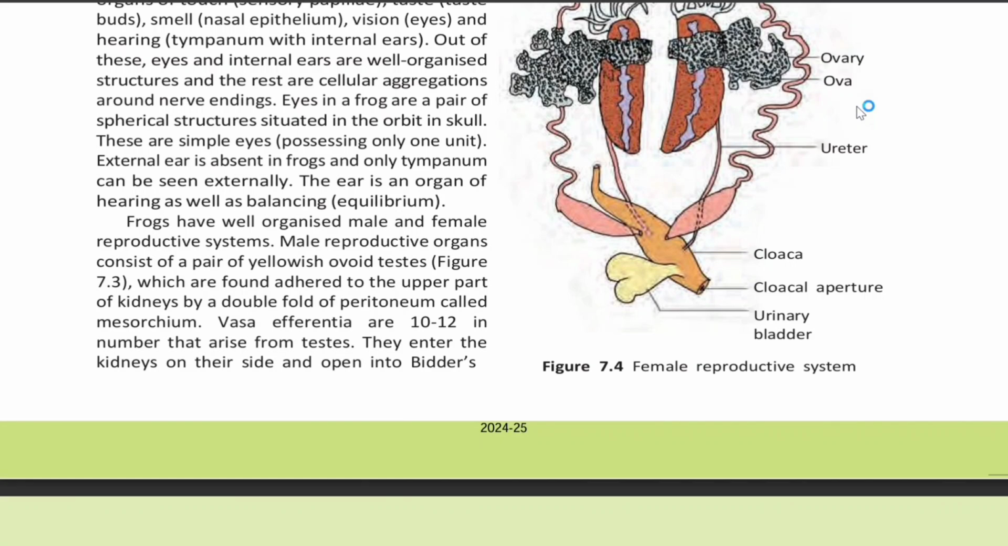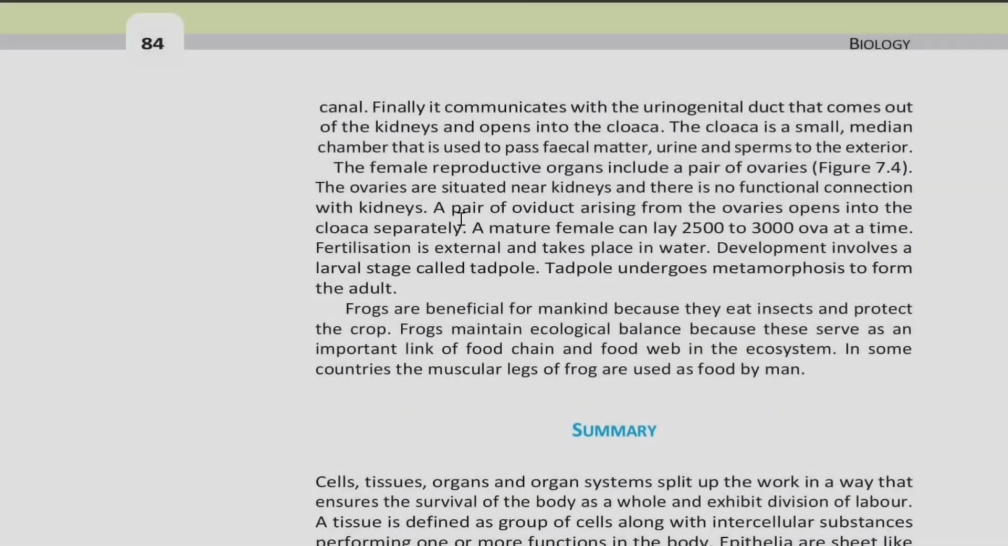They enter the kidneys on their side and open into Bidder's canal. Finally, it communicates with the urinogenital duct and comes out of the kidneys and opens into the cloaca. The cloaca is a small median chamber that is used to pass fecal matter, urine, and sperms to the exterior.